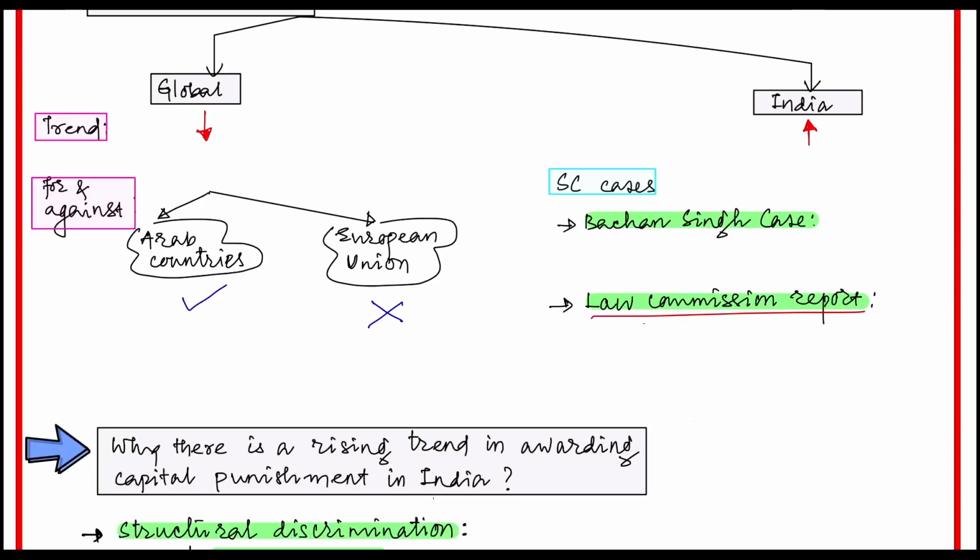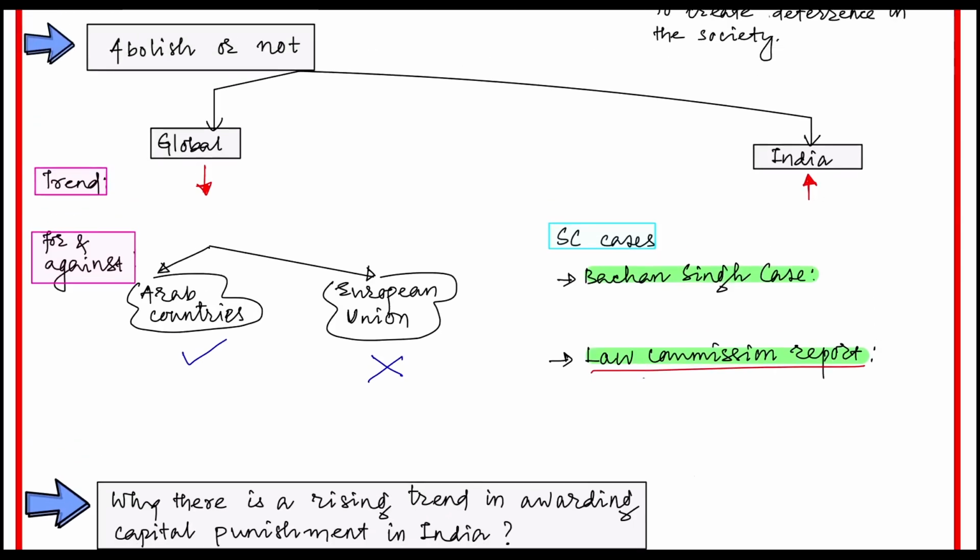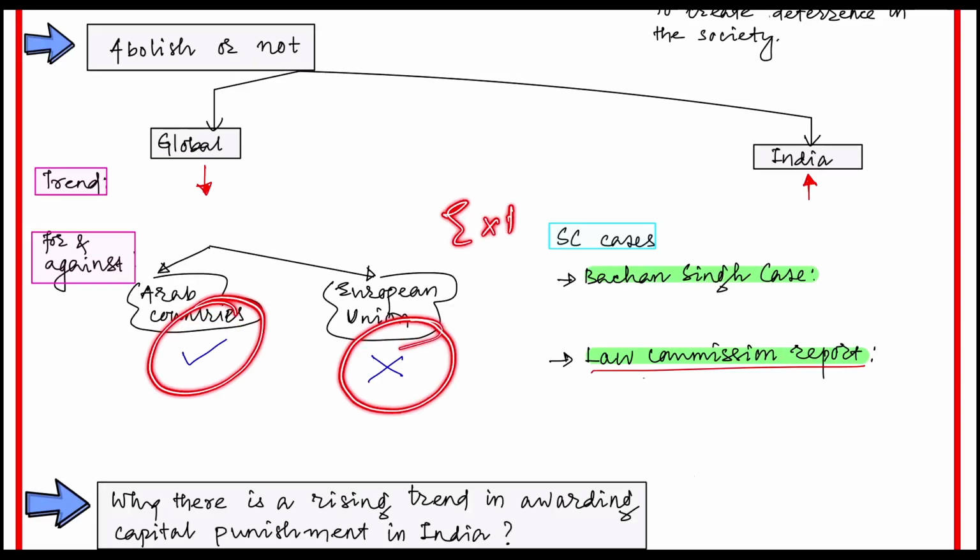If we look at India's scenario, what is India's stand? India considers both views, that there should be a death penalty and that there should not be a death penalty, to be extremes. So India goes with a balanced approach.